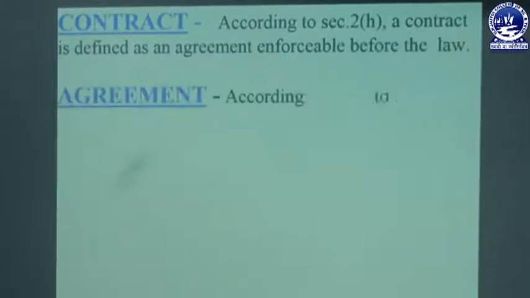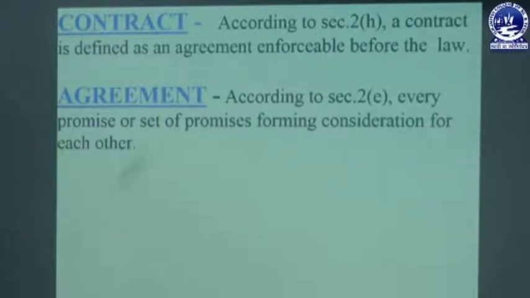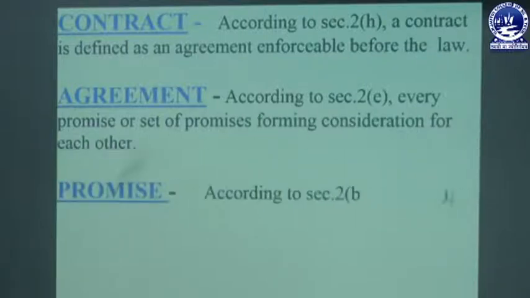Now we are going to discuss what we mean by contract and what are the basic parts relating to contract. According to section 2(h), a contract is defined as an agreement enforceable by law. As per section 2(h) of the Indian Contract Act, a contract is an agreement and that agreement must have enforceability. An agreement which is not enforceable by law is not called a valid contract.